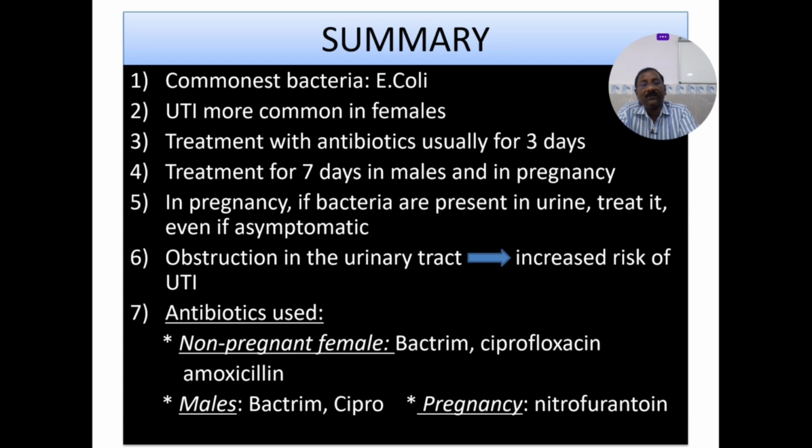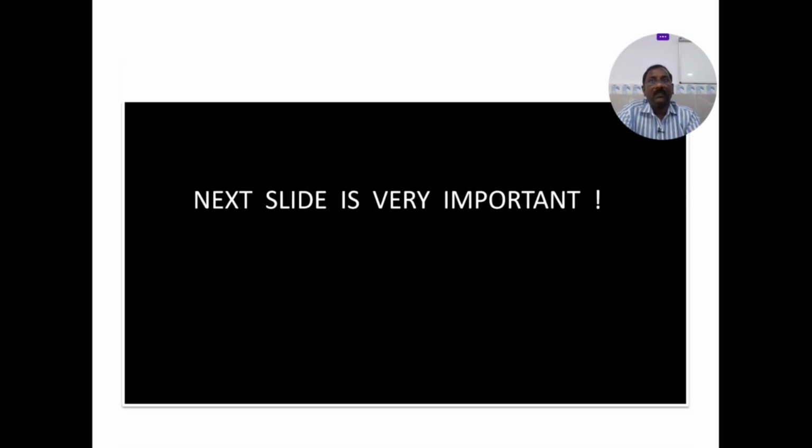Obstruction in the urinary tract increases the risk of the UTIs. So anatomical obstructions, take the help of the urologist. Antibiotics used in non-pregnant female: Bactrim, ciprofloxacin, amoxicillin or nitrofurantoin. In the males, ciprofloxacin and Bactrim, that is your sulfamethoxazole trimethoprim combination. In pregnancy, nitrofurantoin or amoxicillin. Don't use the quinolones in the pregnancy. So I think this is very important.